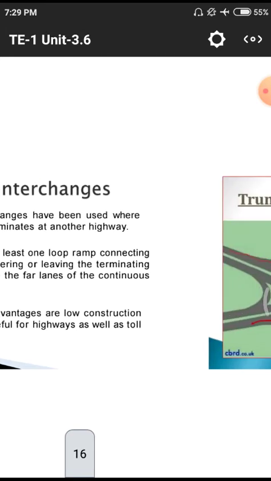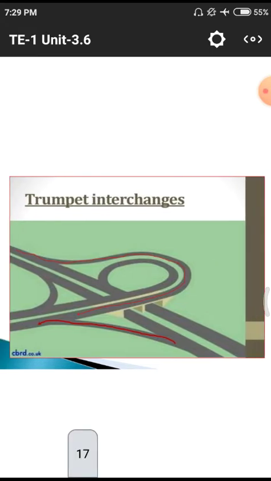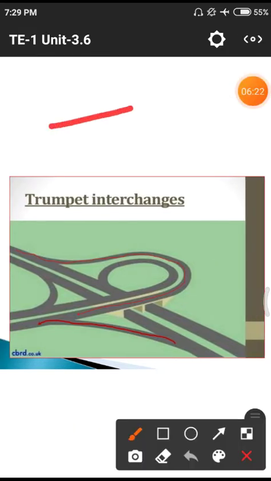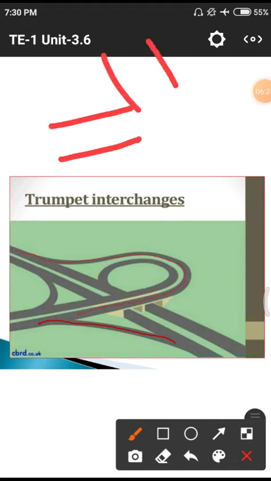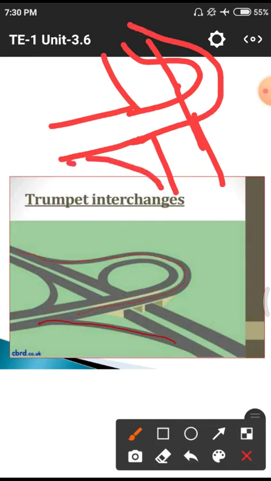Okay, this is the trumpet interchange. That means normally here we are having a T section. I will draw it. This is a road. Likely we are having a road system normally. In order to connect, we are giving another line. This is the another. Simply you have to understand, this is one form of the line with the trumpet interchange.